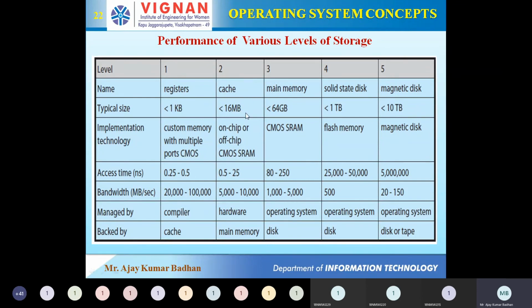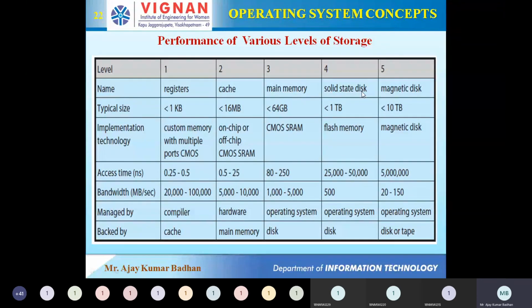Next, coming to cache, it is less than 16 MB, not more than that. What about main memory? Nowadays we are getting 8 GB, then 16 GB, 32, 64. Even 128 GB systems are coming nowadays. There is an upgradation now, due to which you are getting 120 GB main memory also. But the cost is very, very high. It is in lakhs. Only a few people can afford that, not everyone. So mostly we have less than 64 GB.